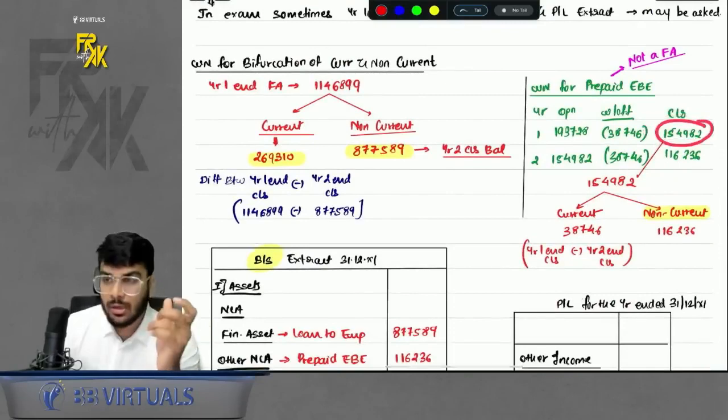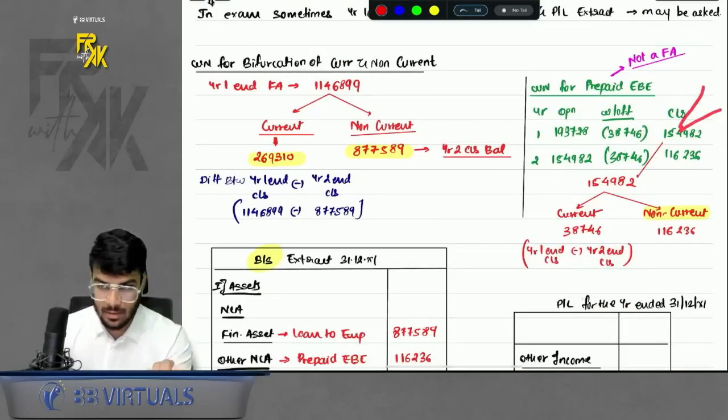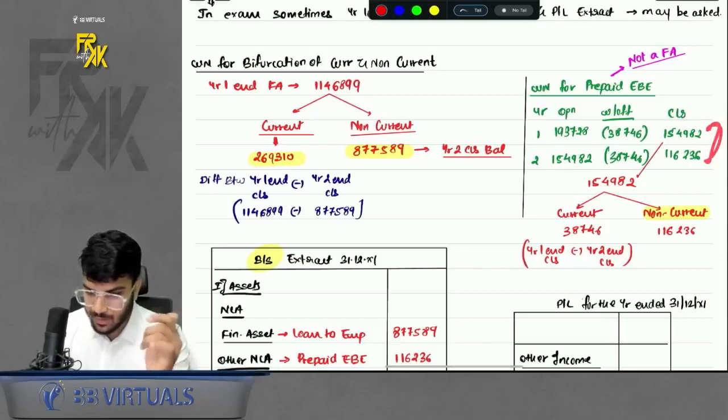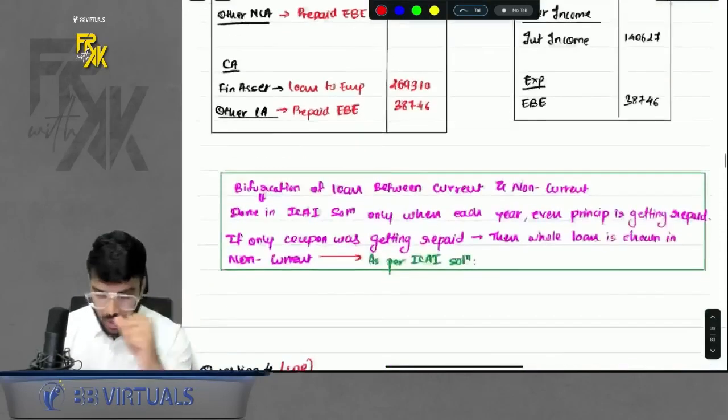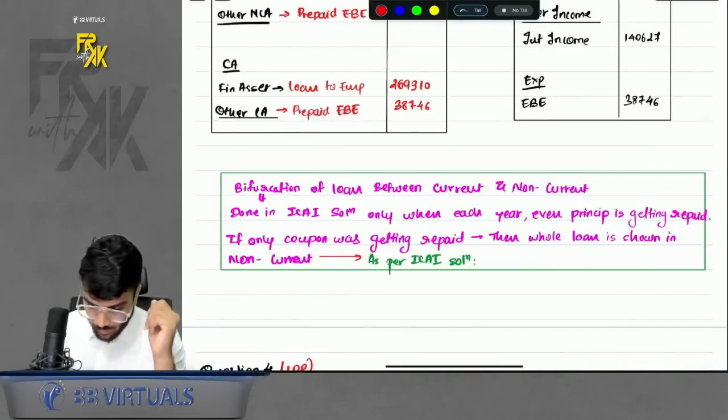So this full amount is not non-current. Some of it is non-current, some of it is current. So just take the difference of year 1 and year 2, that is current. Balancing figure is non-current, right? Of course, practice it. You will come to know.